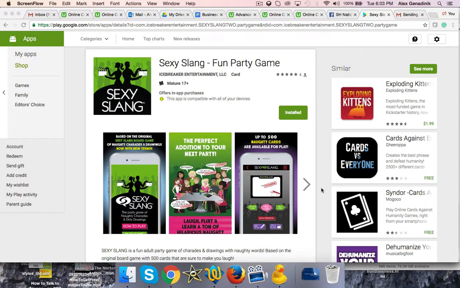Now a few pointers on how the app works. I'd like this app to be not just for partying. I'd like this app to be closer to Words with Friends, in the sense that you can play this with anybody at any time, right? Play it with your best friends, and that way you will get far more engagement in the app. And the engagement metric, as you know, is very important in your ranking. Also, the more people are engaged, the more likely they are to buy your in-app purchases, share, and leave nice reviews.